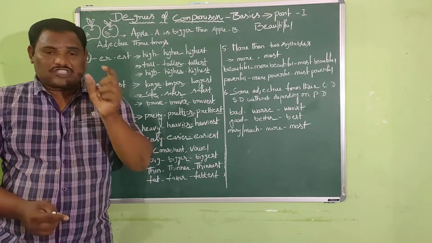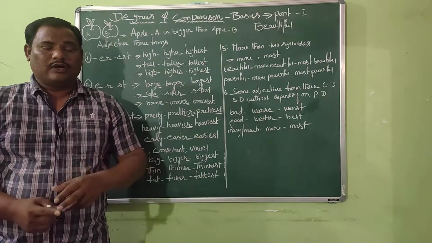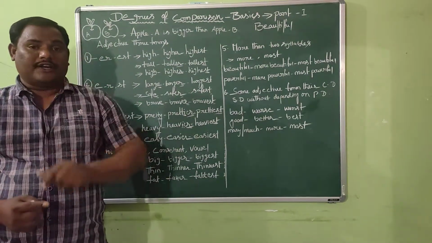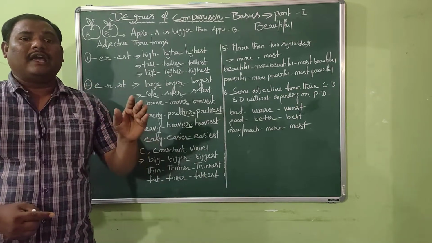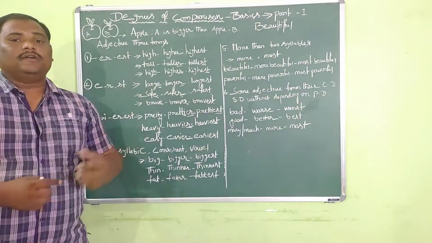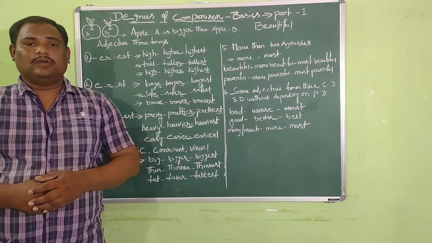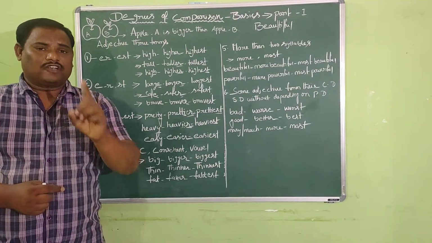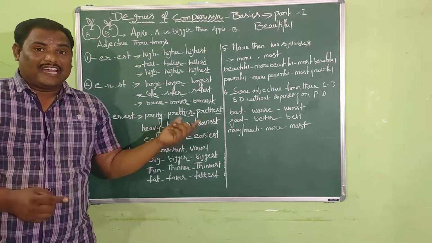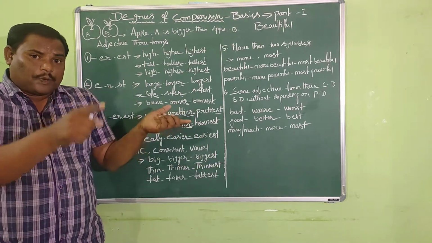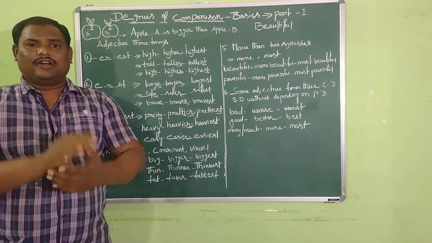Okay, it should be a monosyllabic word. That is the first one. It should end in a consonant. That consonant should be preceded by a vowel letter. So that is the third one. What is the first one, my dears? It should be a monosyllabic word. The monosyllabic word should end in a consonant, and that consonant should be preceded by a vowel letter.